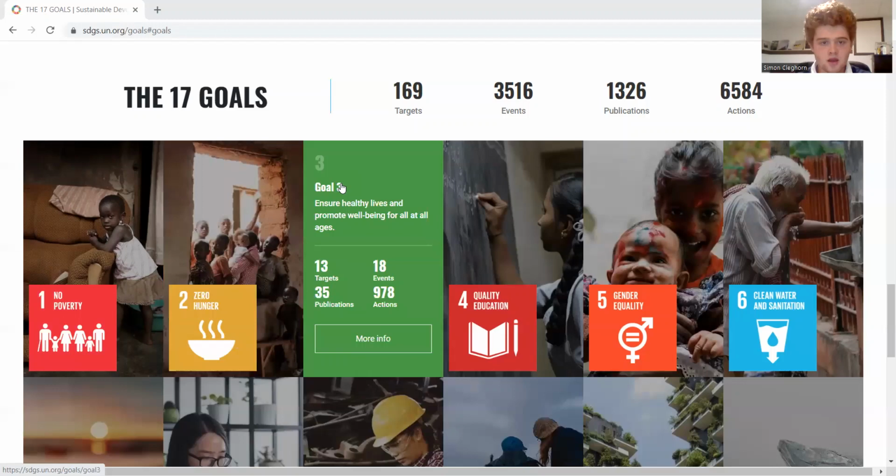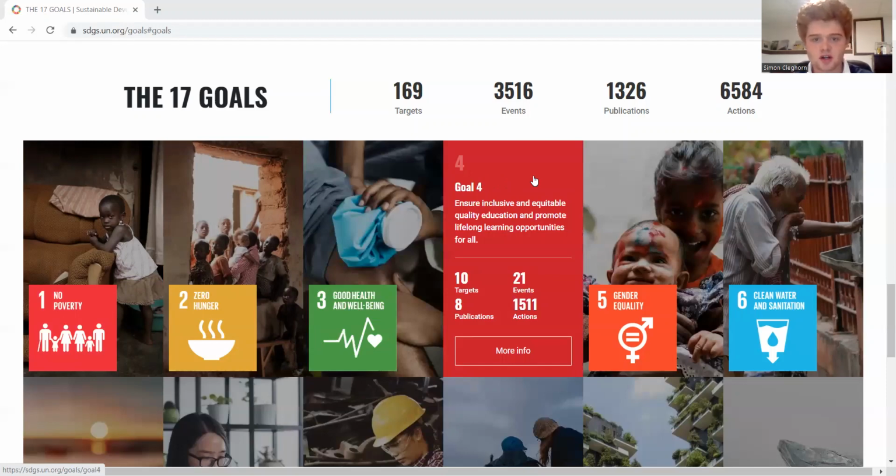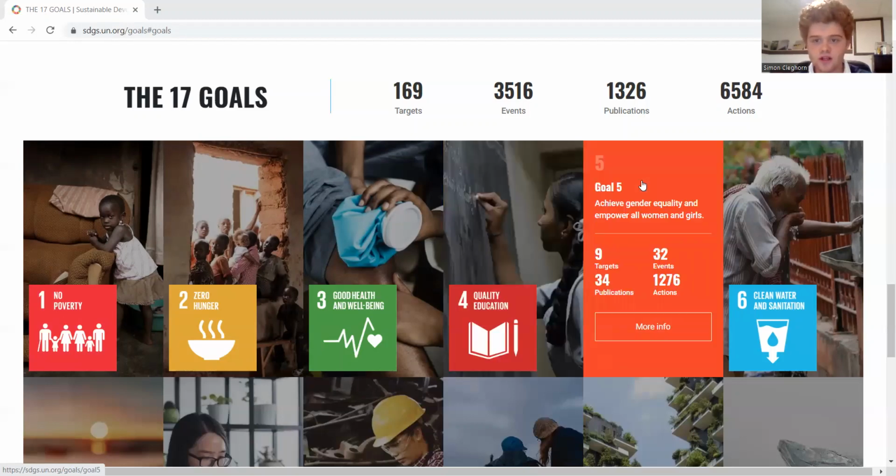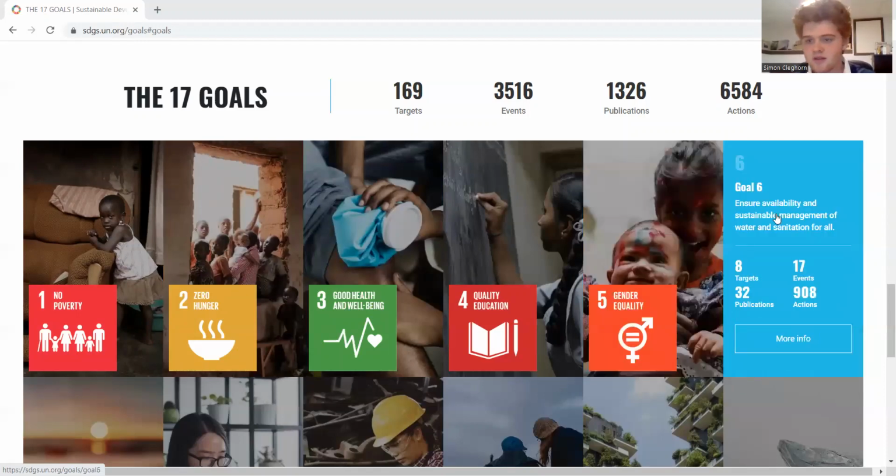Goal number 3 is good health and well-being. And this is defined as ensure healthy lives and promote well-being for all at all ages. Now, goal number 4 is quality education. Ensure inclusive and equitable quality education and promote lifelong learning opportunities for all. Goal number 5, gender equality, is defined as to achieve gender equality and empower all women and girls. Then we have here goal number 6, which is clean water and sanitation. And this is defined as to ensure availability and sustainable management of water and sanitation for all.